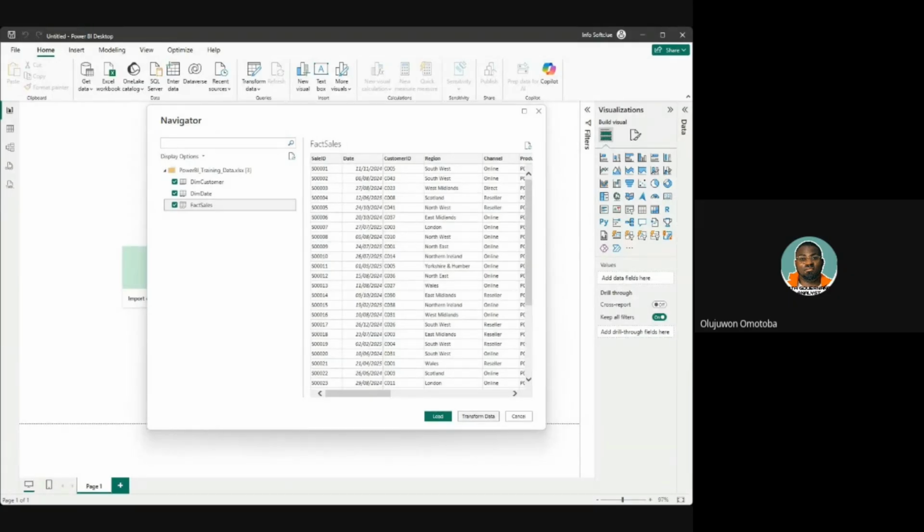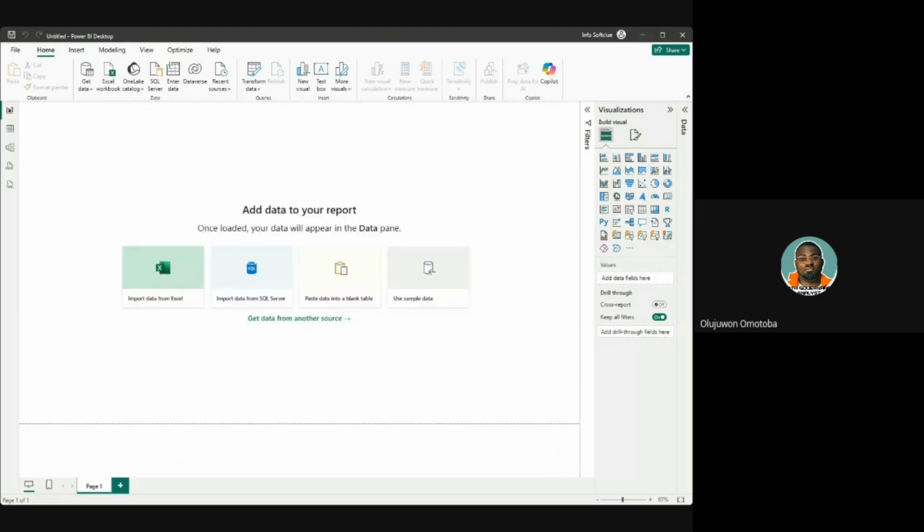So I can assure you that you can get a copy of the information we have or whatever we have discussed. But to have a quick recap, we requested ChatGPT to generate data for us, and we want to work on that data. So we are all having that data for the first time, and we'll be looking into it as data analysts. So clicking on transform data, it opens this environment. The environment it opened is called the Power Query Editor.